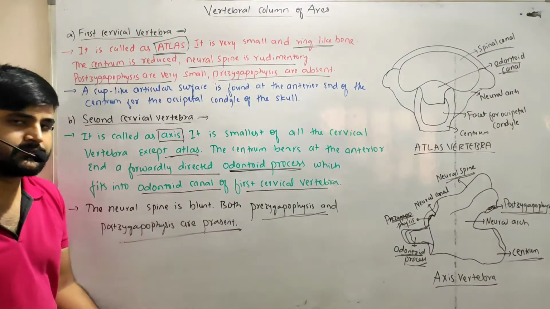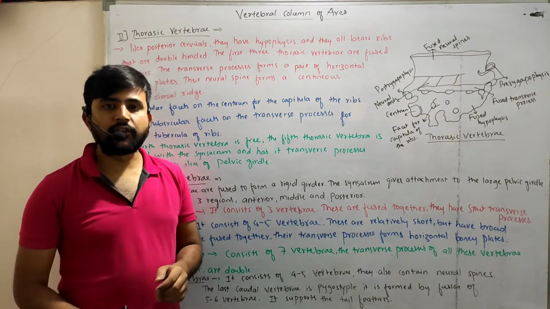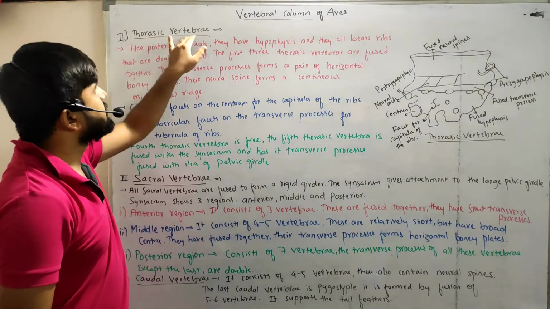The second region of the vertebral column is the thoracic vertebrae.